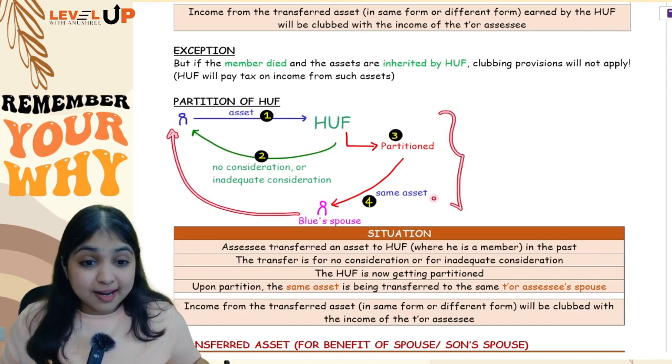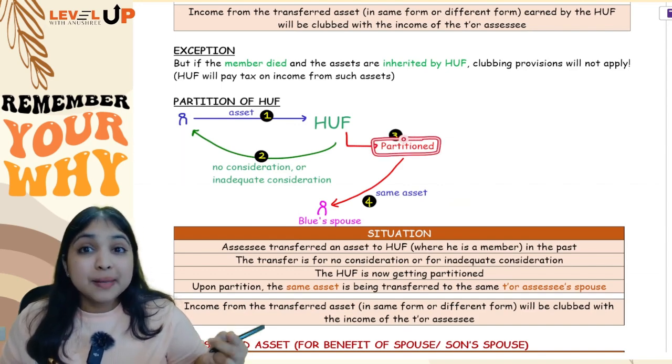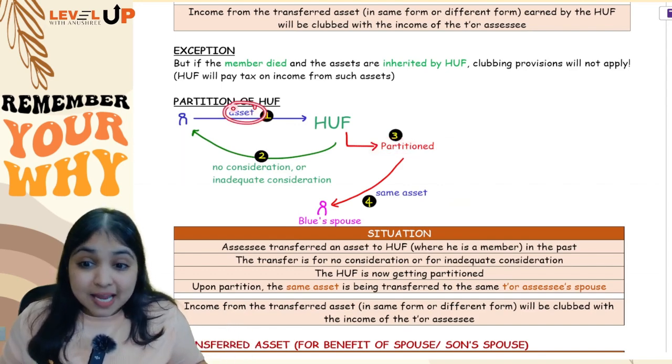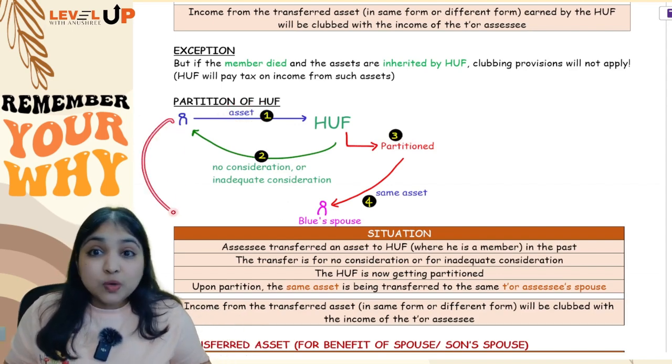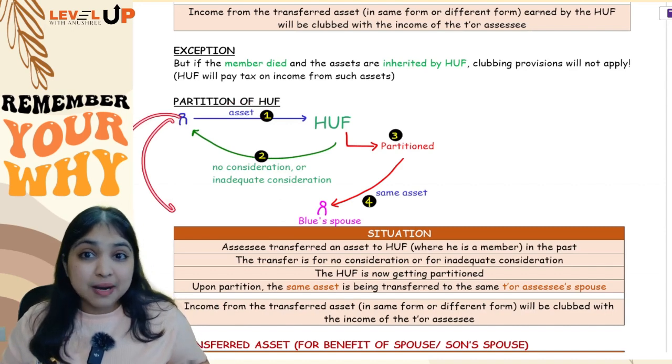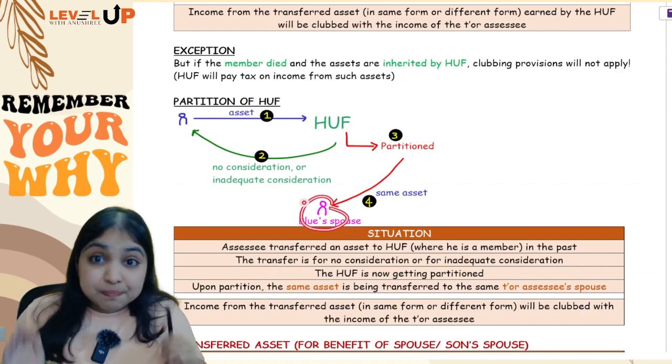This situation will arise only if, number one, there is a partition of the HUF, and number two, because of the partition of the HUF, the same asset is going to the assessee's spouse, not to anybody else, not to the assessee's child, not to the assessee's brother, not to the assessee's mother, not going to anybody else, going to the assessee's spouse only.